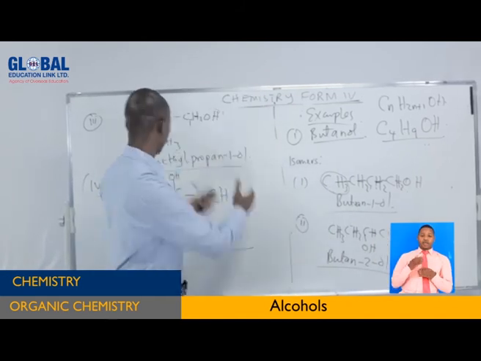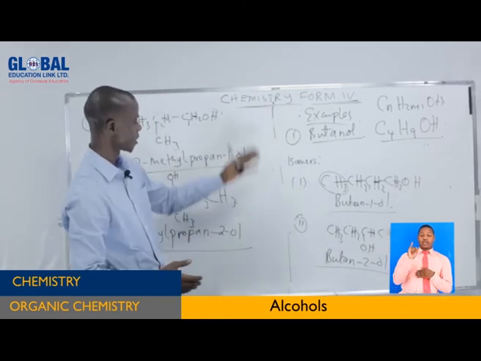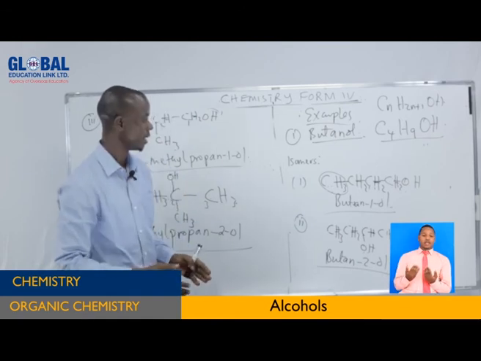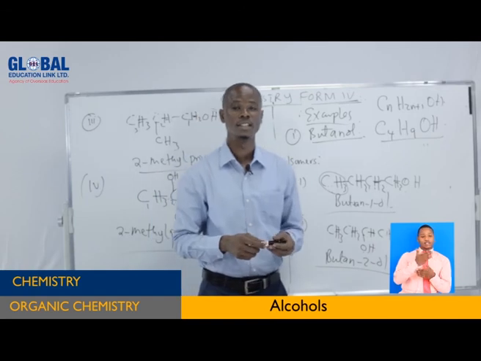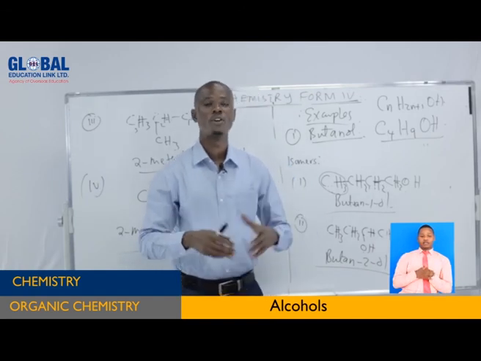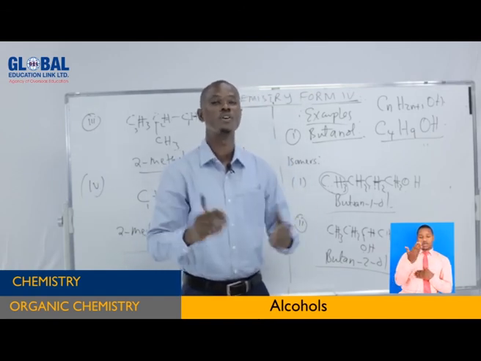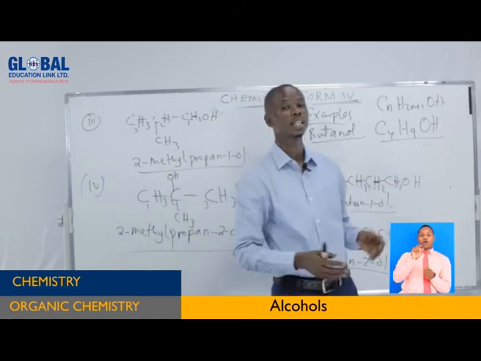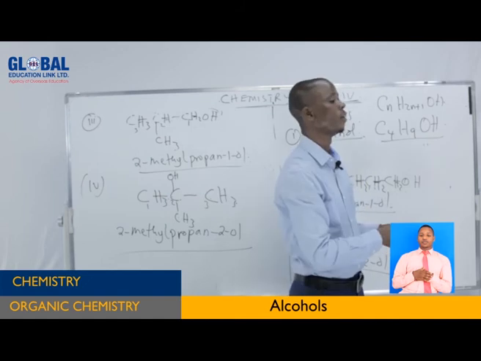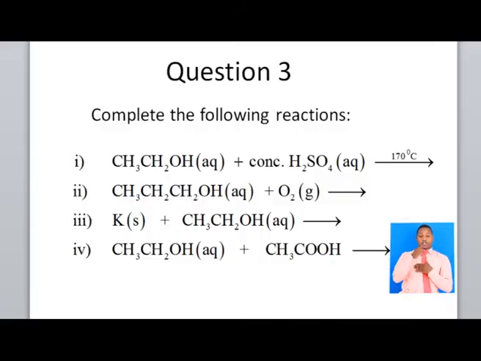Now, after we have seen the isomers and how to get them, can we proceed to the other part, to see other questions on the chemical reactions of alcohols? Let's go and see the questions which show the chemical reactions. Here, complete the following reactions.